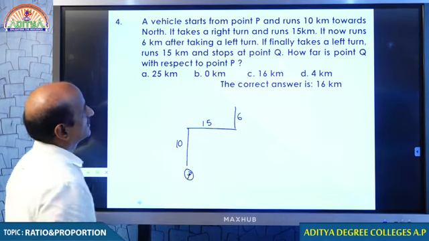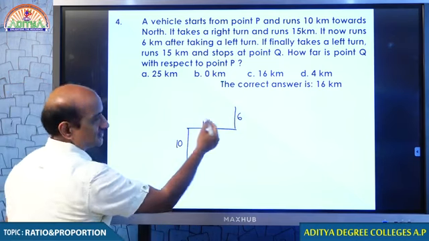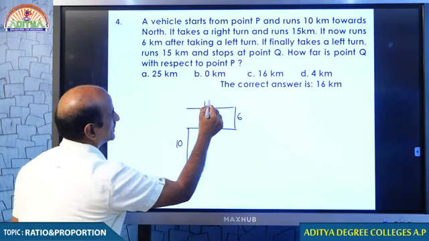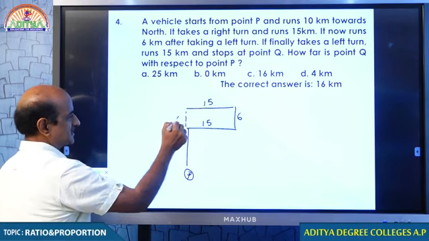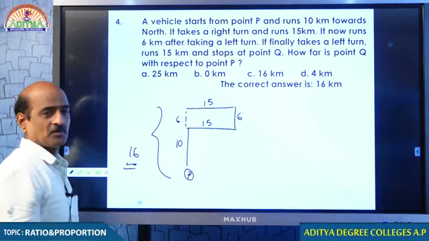He moves 6 kilometers. He finally takes a left turn and runs 15. Left means here it is. 15 means parallel. Now the question, how far? This is 6, my dear students. 10 plus 6 is 16 kilometers away from the point P.